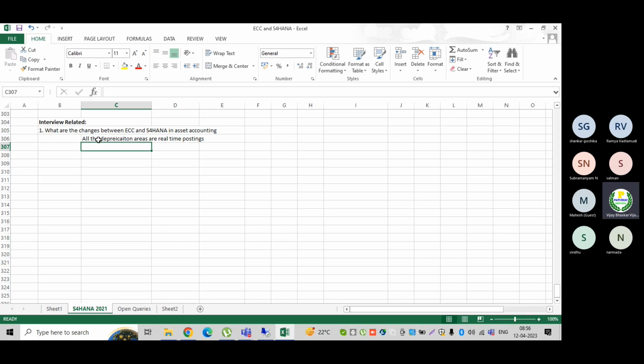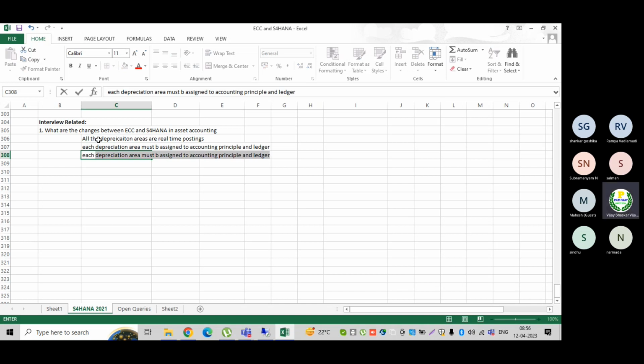Now the second one is that each depreciation area must be assigned to the accounting principle and ledger.